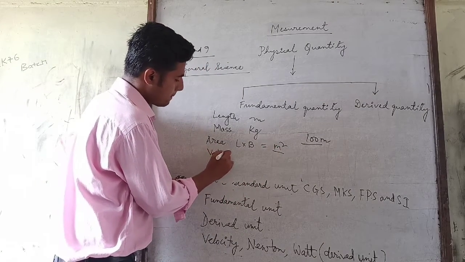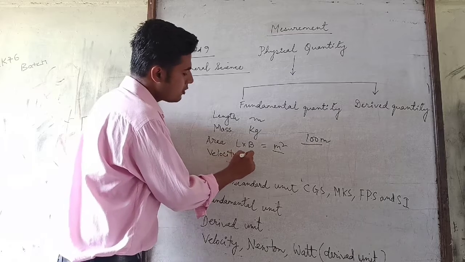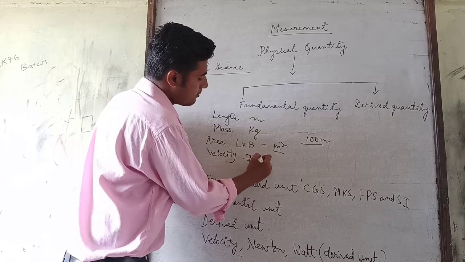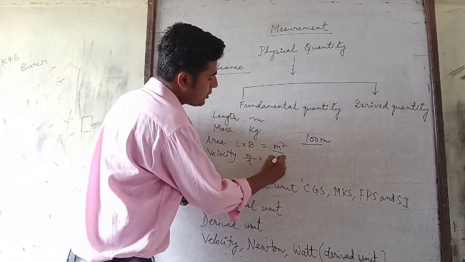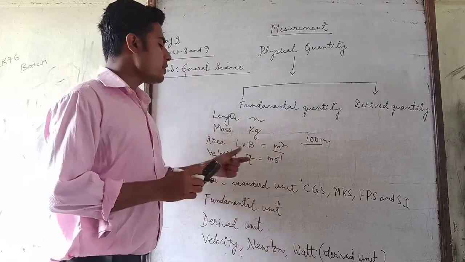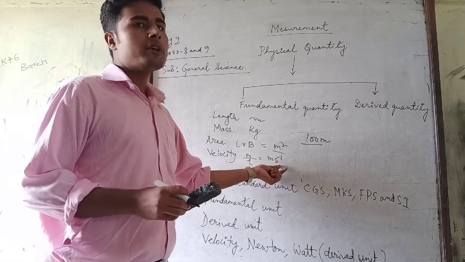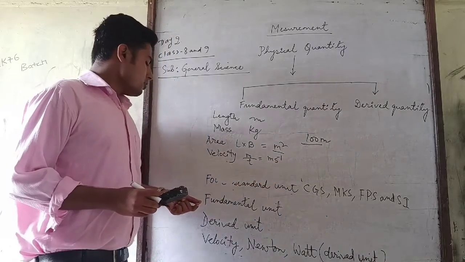Velocity. Velocity is equal to distance by time. So distance, meter per second. It depends on two fundamental units, one is meter, another is second.